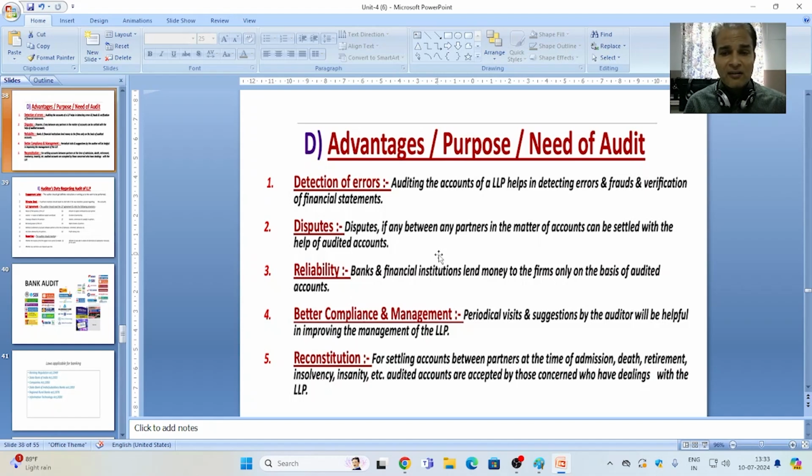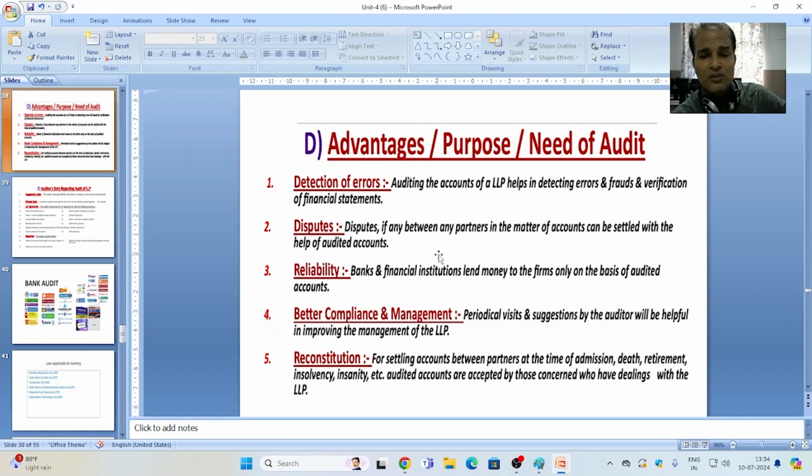Fourth point, better compliance and management. Periodical visits and suggestions by the auditor will be helpful in improving the management of the LLP. And the auditor is capable of providing suggestions or information only when he goes through his audit process in the particular LLP.